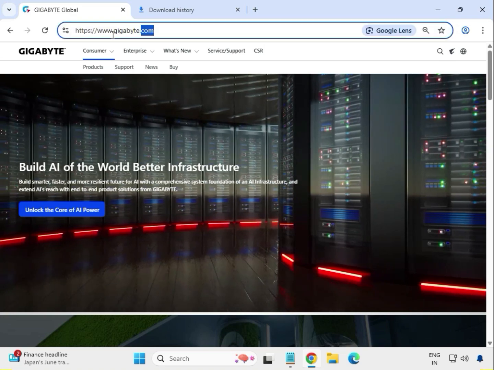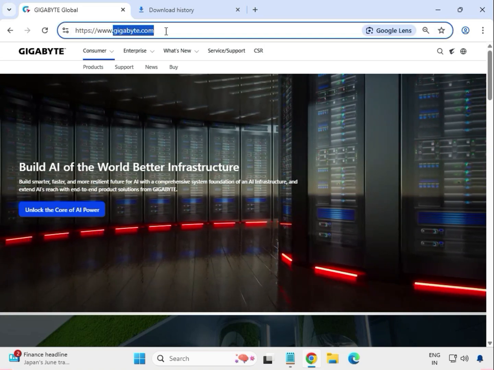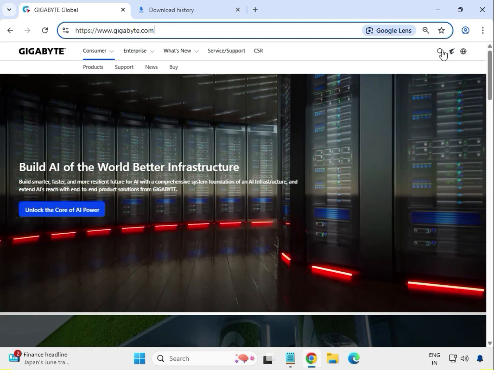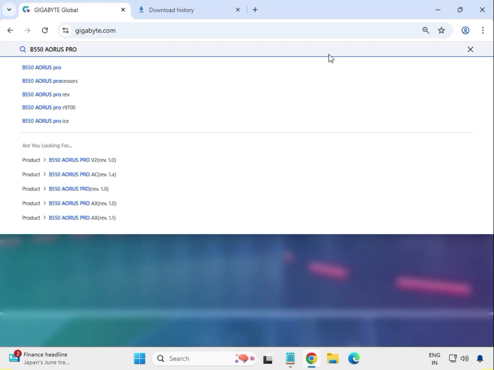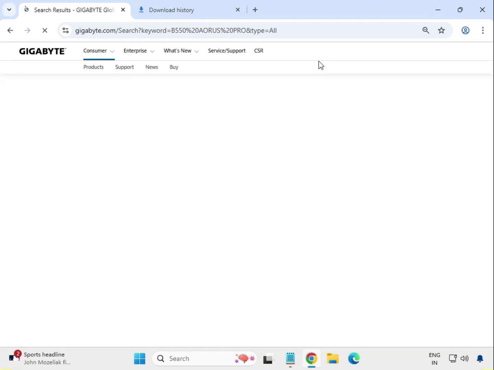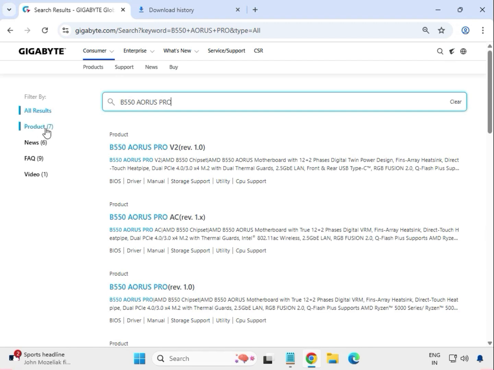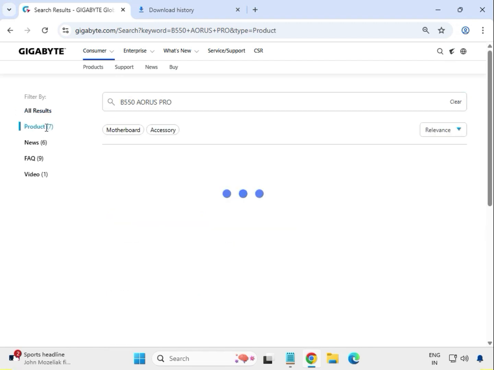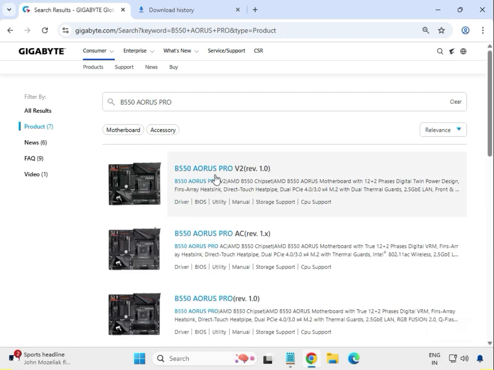So first you have to come to this website, www.gigabyte.com. After that, this is the search icon, just click it and then enter the model number of the motherboard, B550 AORUS Pro, and then hit enter. Then click on the product. After that, find your motherboard number, B550 AORUS Pro, and just click on it, the third one.